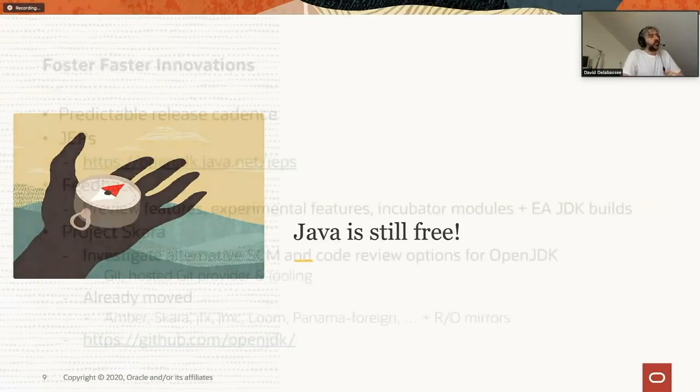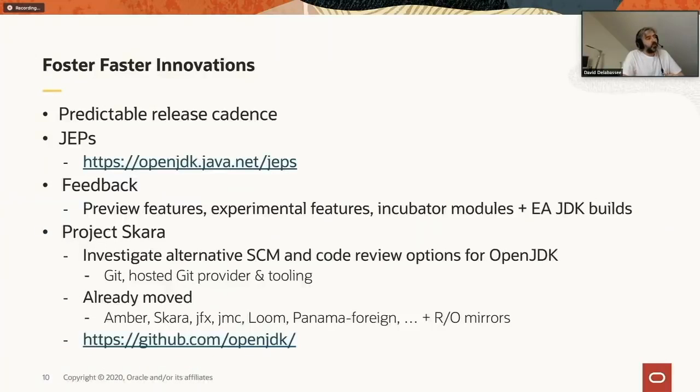Now let's quickly discuss how we can enable faster innovation within the platform. The first thing that we put in place 2 or 3 years ago was this new release cadence, where every 6 months we have a new release. We also have the JEP mechanism.